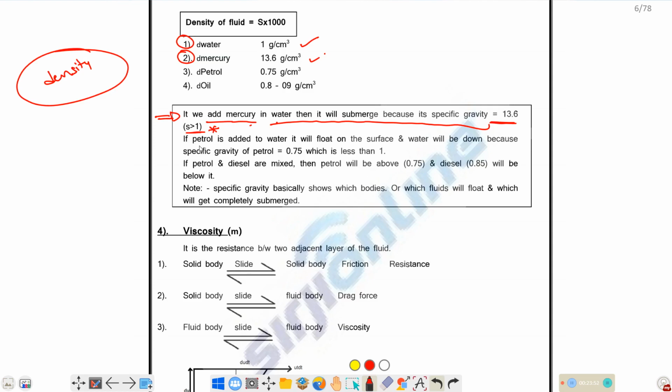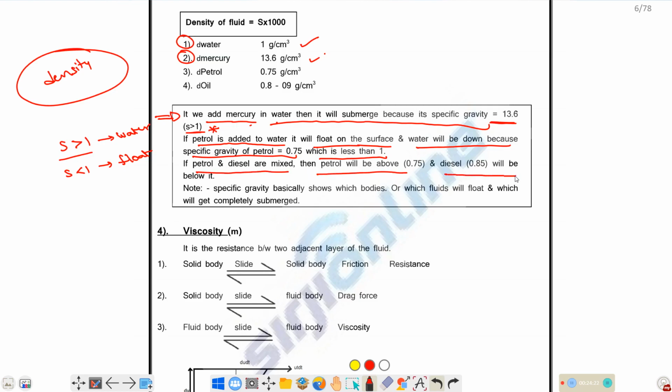If petrol is added to water, it will float. Why? It has less density when compared with water, so its specific gravity is less than 1. The specific gravity of petrol is 0.75. If specific gravity is more than 1, whatever the fluid may be, it will submerge in water. If specific gravity is less than 1, it will float on the surface of water. If petrol and diesel are mixed, petrol has 0.75, and diesel will be below it.